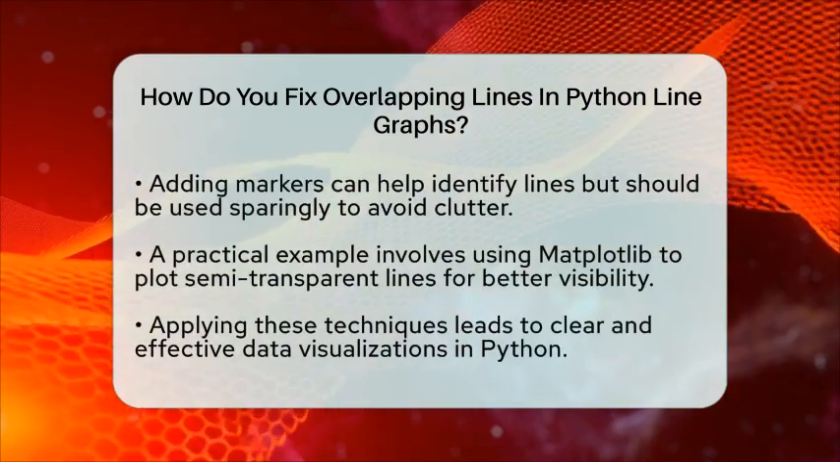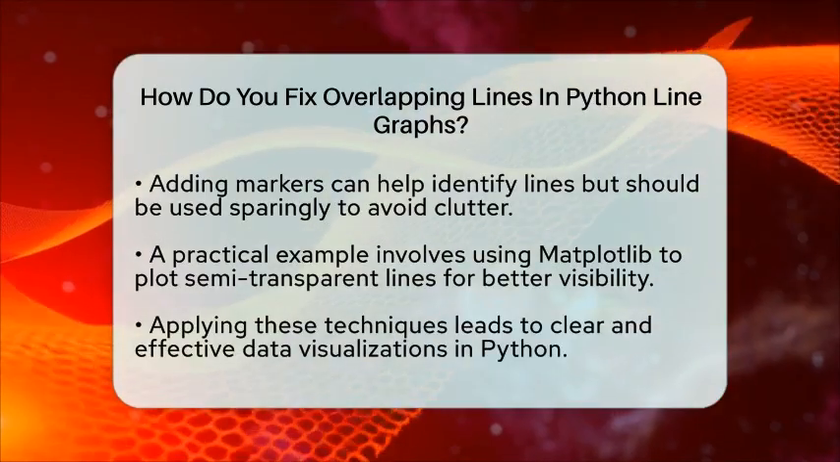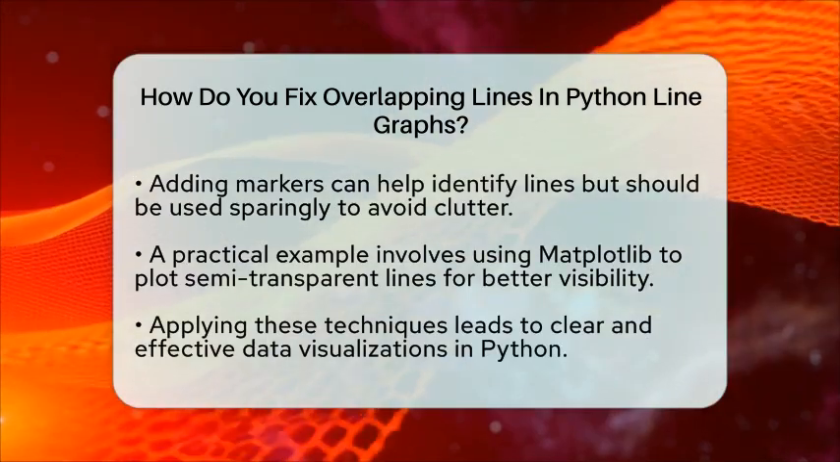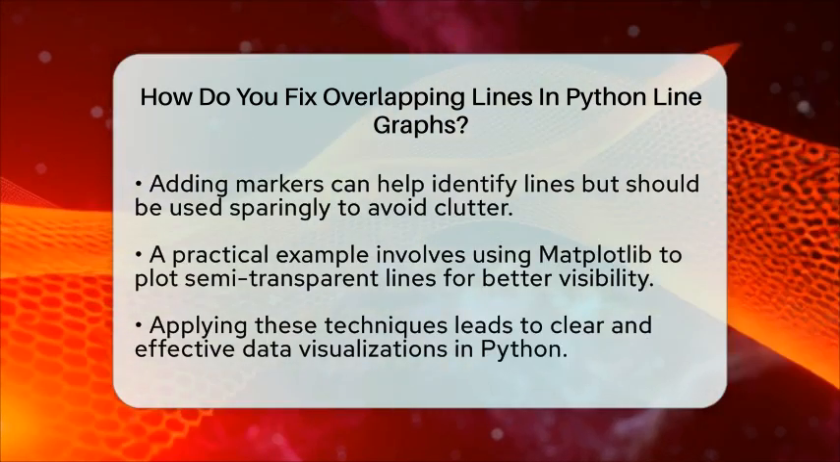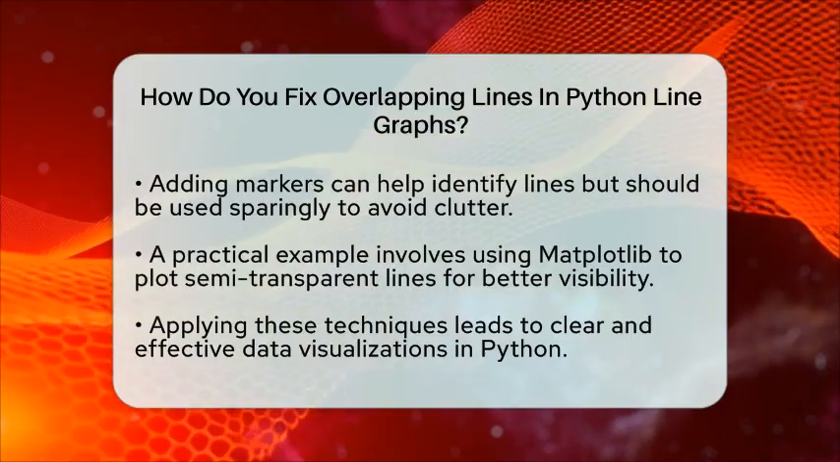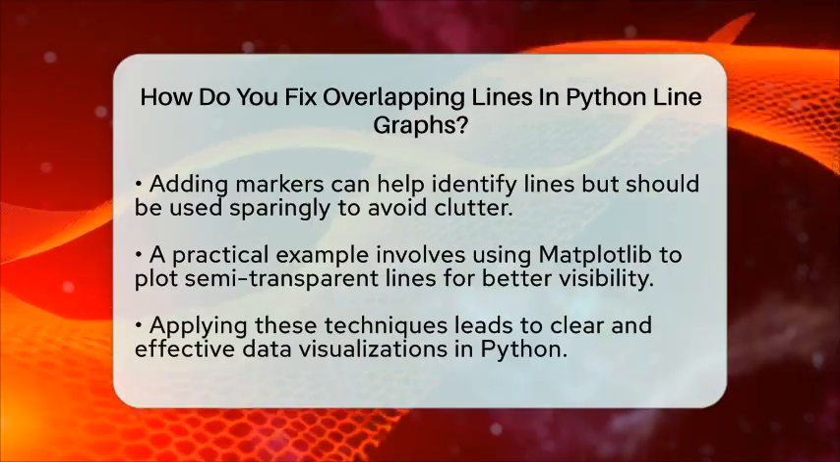Here's a practical example using Matplotlib to reduce overlapping lines by setting alpha. You can start by importing Matplotlib and defining your data points. For instance, if you have two lines, you can plot them with a semi-transparent setting. This way, both lines will be visible, even in overlapping areas.